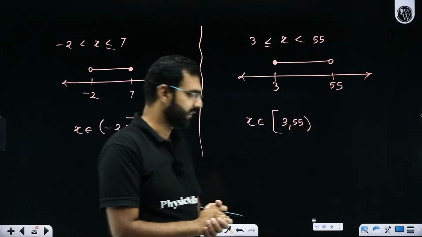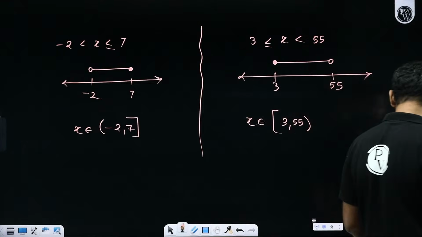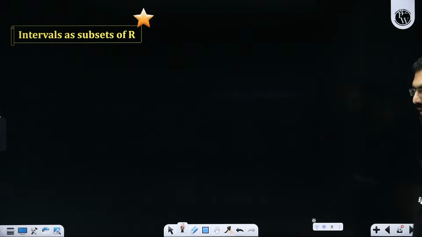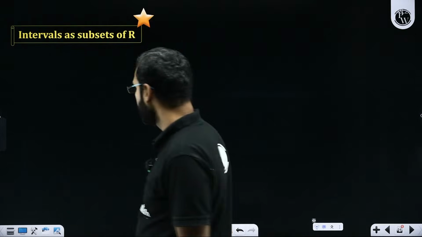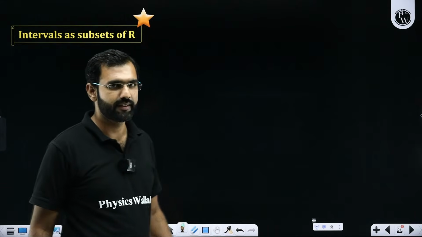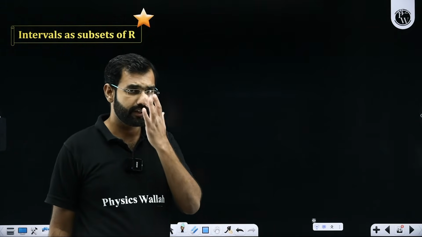Does it make complete sense? Are you able to comprehend it comfortably? Are you able to get it? Yes or no? So did you all understand the concept of intervals first of all? Yes or no? With the concept of intervals, I'd quickly tell you some basics of inequalities as well, so that whenever we solve them, you never get confused.